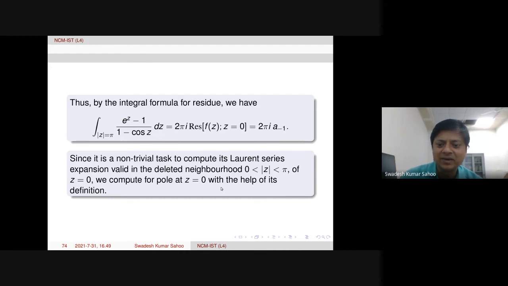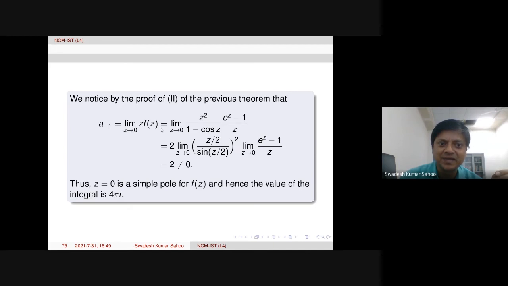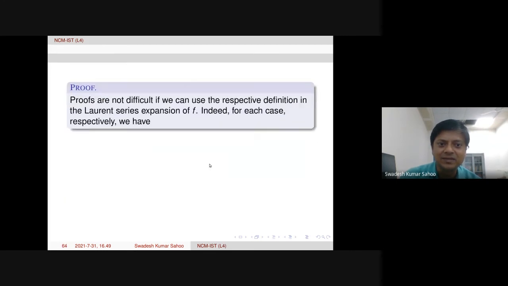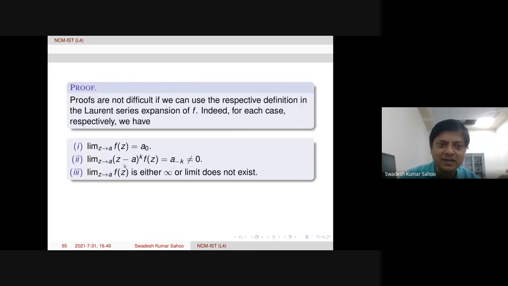So therefore, we can use the second definition: limit z times f of z, as z tends to 0, is non-zero, and this constant a, which is non-zero, is a minus 1. From this definition, second part, I'll show you. Yes, the middle one, you see: (z minus a) whole power k times f of z, limit is equal to a minus k, which is non-zero.